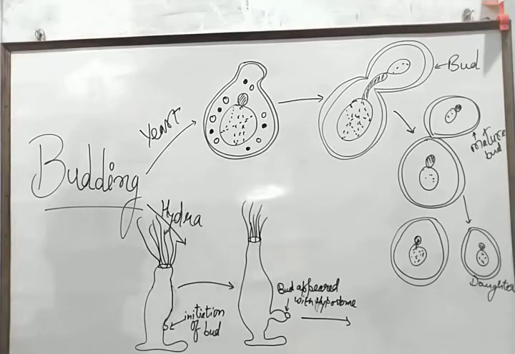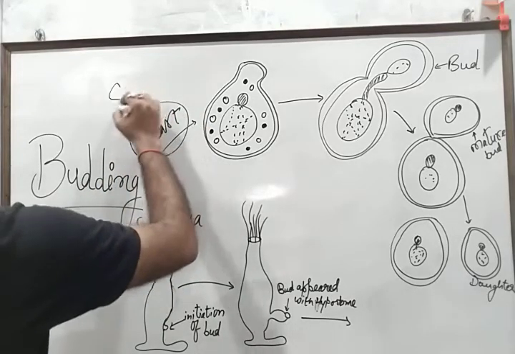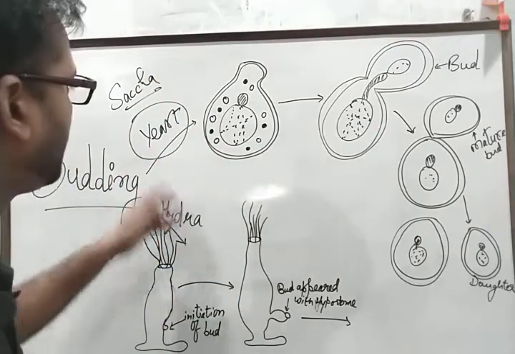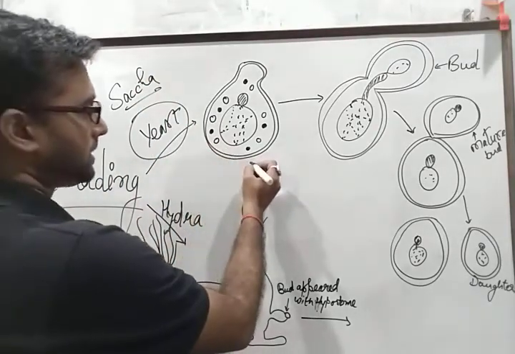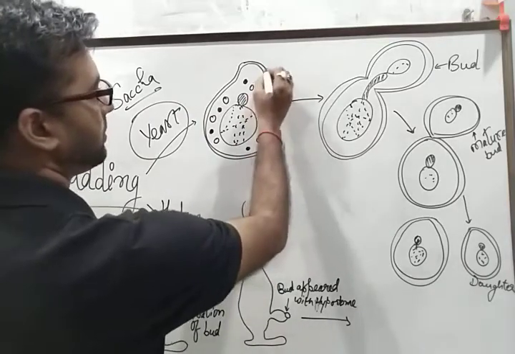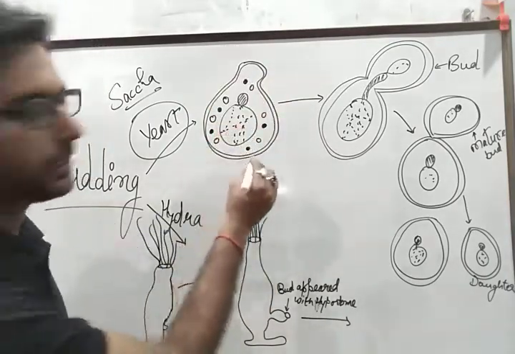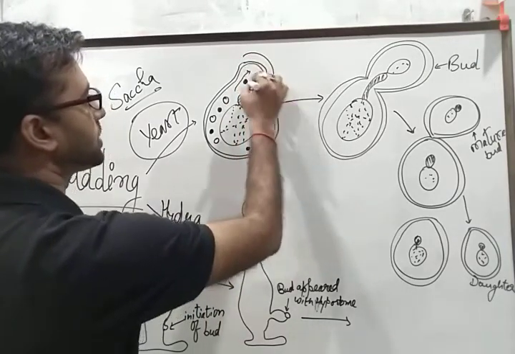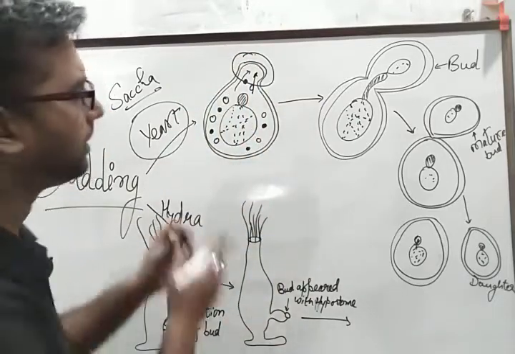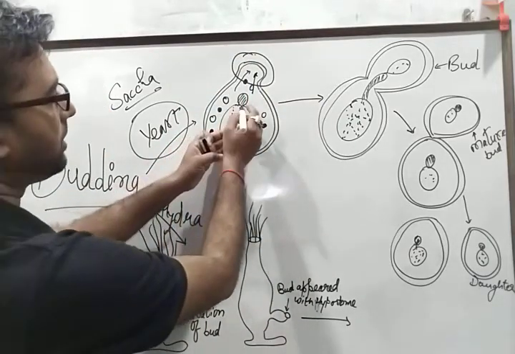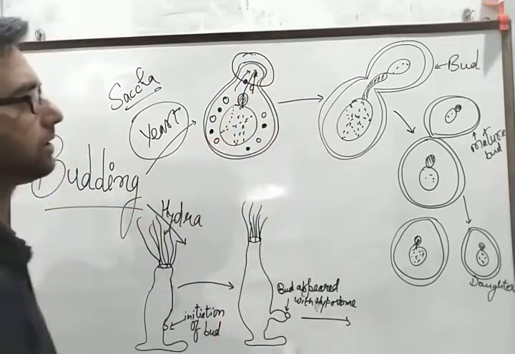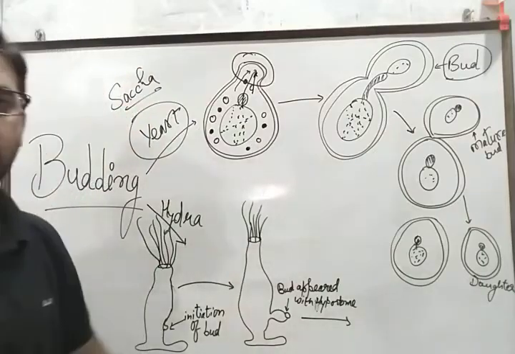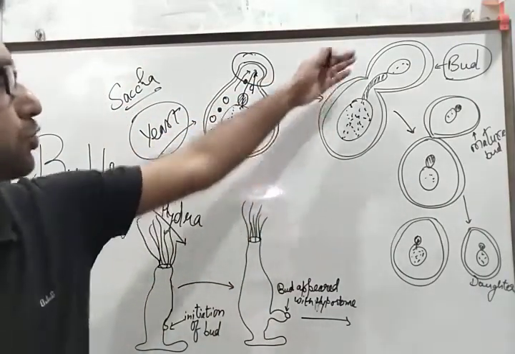Now, budding in yeast, that is Saccharomyces. It is a fungus, Saccharomyces. The simplest type of bud formation occurs in yeast, when cytoplasmic content oozes out and a bulge structure is formed here, and the nucleus gets embedded in this part, and a newly formed bud appears at the top of this structure.